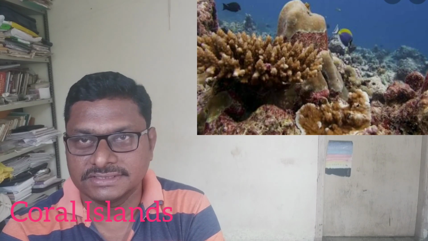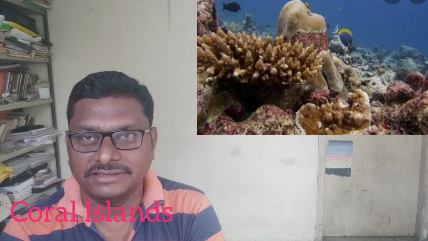Another characteristic of the Lakshadweep group of islands is that most of the islands are corals, coral reefs and coral islands. And that is why, for the environment, these islands are very important. These are very small islands, and their height is also very low, and that is why many times they may become a part of oceanic water as well. These islands we can find in the Arabian Sea. So this is the Lakshadweep group of islands.